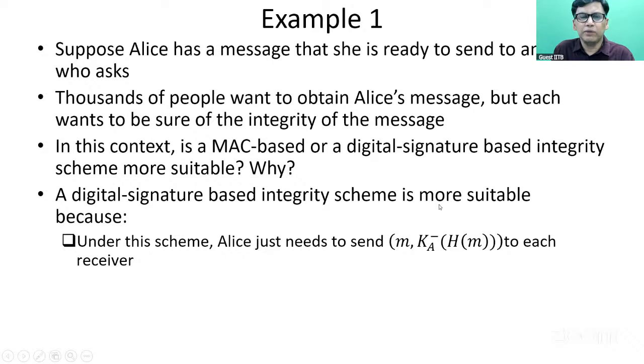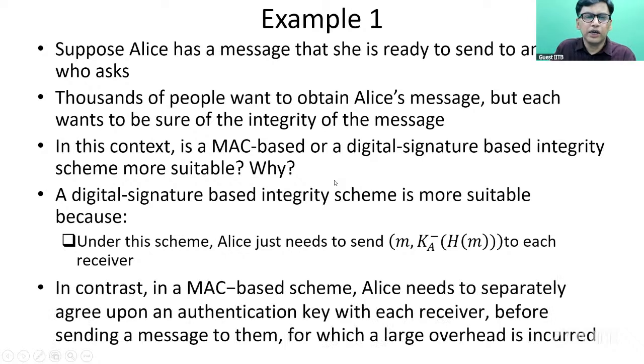For this scheme, each recipient only has to know the public key of Alice. We discussed different techniques by which users can obtain the public key of a particular person, for example, public key infrastructure, certificates, and so on. So this digital signature-based integrity scheme is quite simple to implement, and it is efficient in this case, where Alice wants to send the message to several users, thousands of users.